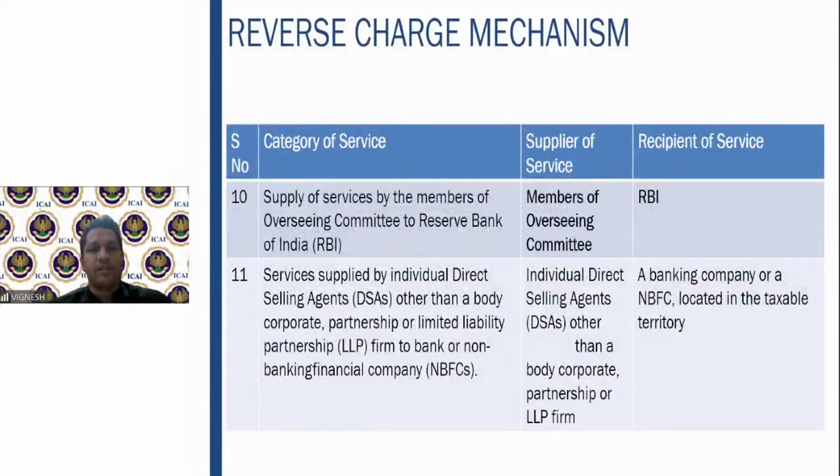Then supply of services by members of the overseeing committee to the Reserve Bank of India. The supplier of services is a member of the overseeing committee. He is the supplier of service. The recipient is RBI.